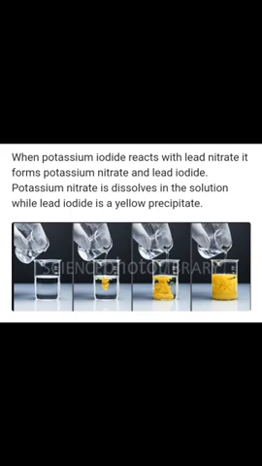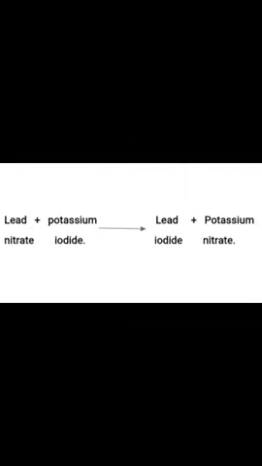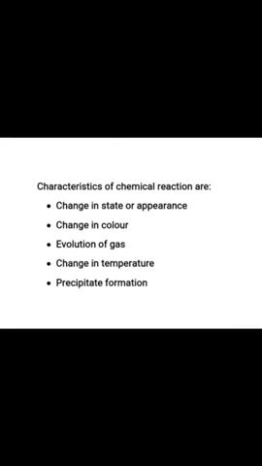When we mix two solutions, immediate reaction takes place and yellow precipitate of lead iodide will be formed. This yellow color substance is lead iodide. So these are the characteristics, you can say. Here you may observe the word equation. Lead nitrate is reacting with potassium iodide solution, and yellow precipitate of lead iodide and potassium nitrate is forming during the process. So ultimately we can reach the conclusion. So these are the characteristics of chemical reactions: change in state or appearance, change in color, evolution of gas, change in temperature, or precipitate formation.